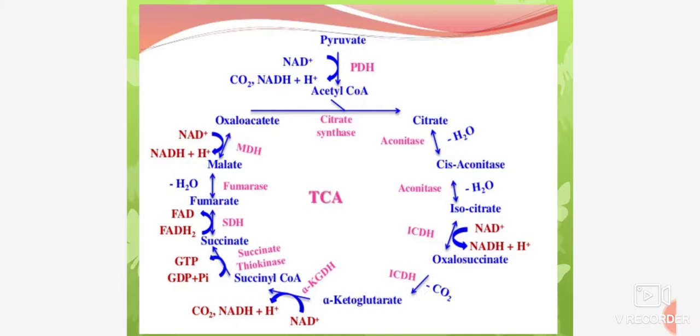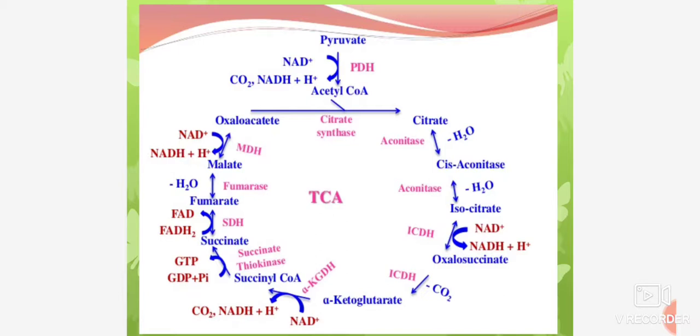In the fourth step, the isocitrate is now oxidized to oxalosuccinate by an enzyme isocitric dehydrogenase with the reduction of NAD+.